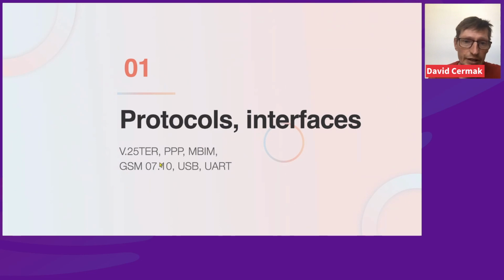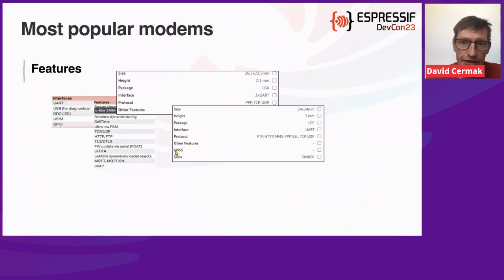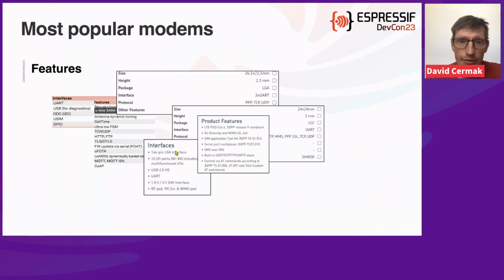As you can see, here are some of them, but basically we can take a look at the most popular modems that we can buy and look at data sheets and all features and interfaces that they provide. So here are some screenshots from the data sheets, and you can see a recurring pattern.